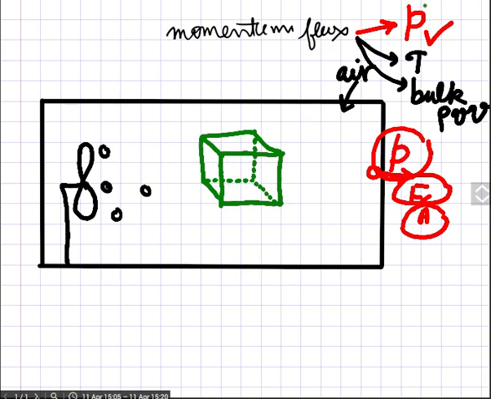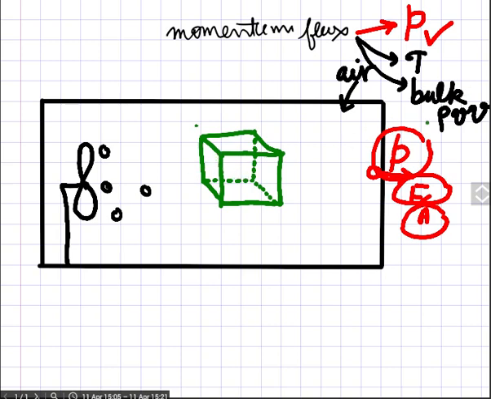Pressure you already know: because of the pressure of the gas, every face of this volume experiences force. If there is force, it means that momentum transfer is taking place. Because of the stress, many molecules will be moving in this direction, touching this, so they will be imparting or transferring momentum to the molecules that are inside this space.